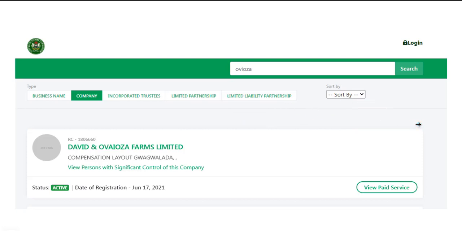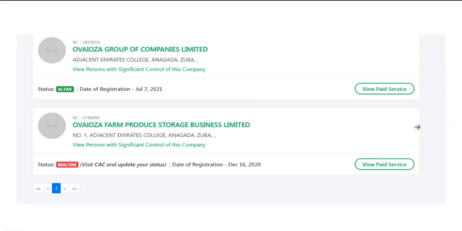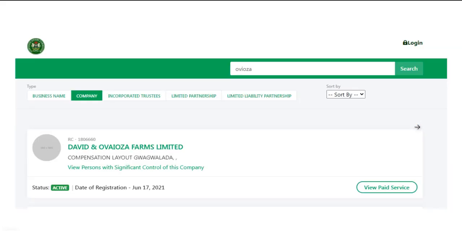So this person was posting on Facebook how she kept acquiring property through proceeds from this farm produce. What does she do? She buys farm produce, she stores it, as she says, and then sells when the price goes up. So if you look at this, Ovaza, now you check her registrations.